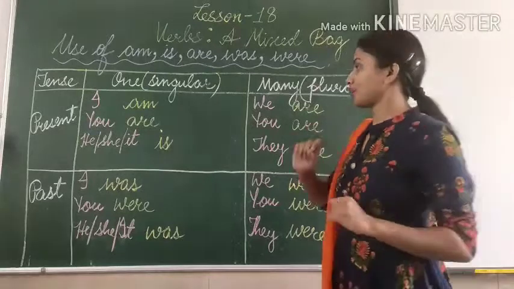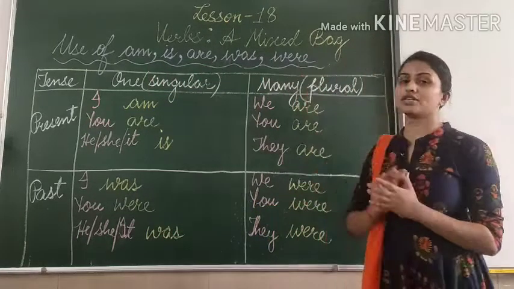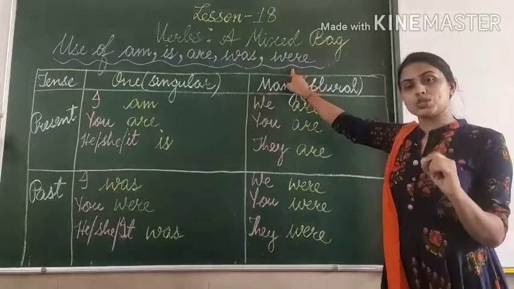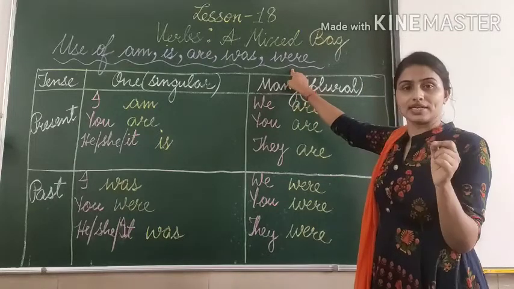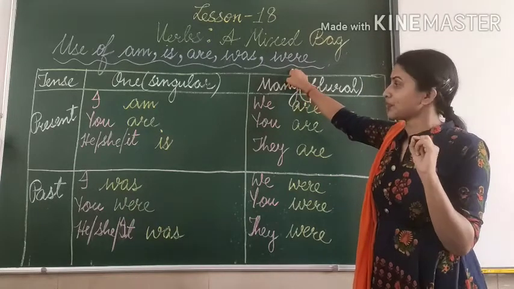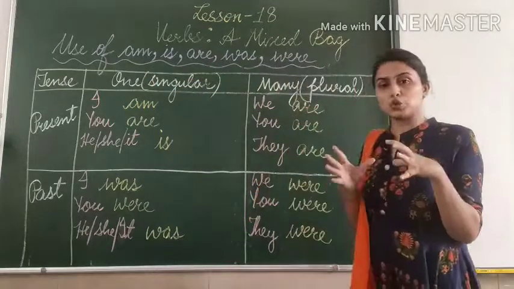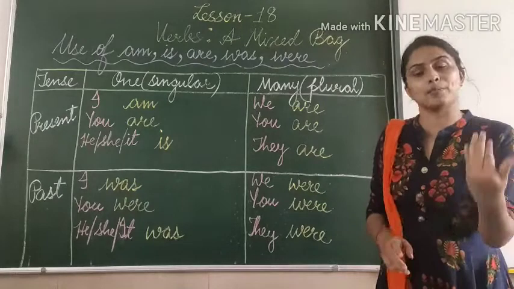Now, am, is, are, was, were. First, let me tell you, was and were are used for sentences in past tense. And am, is, and are are used for sentences in present tense.